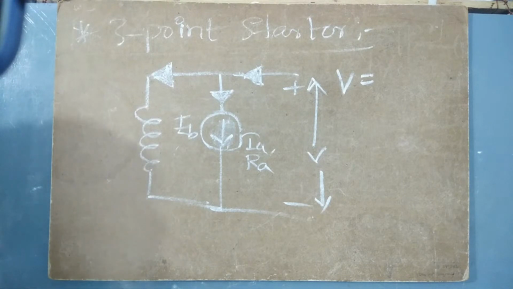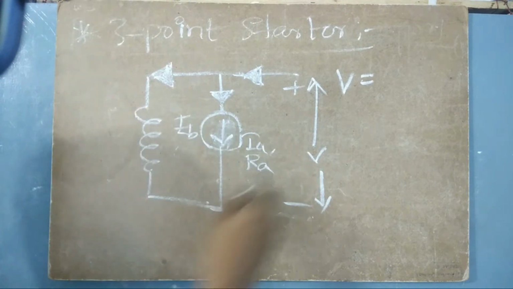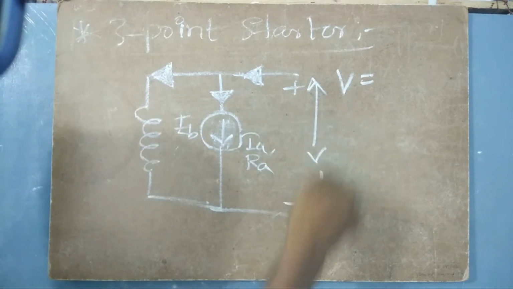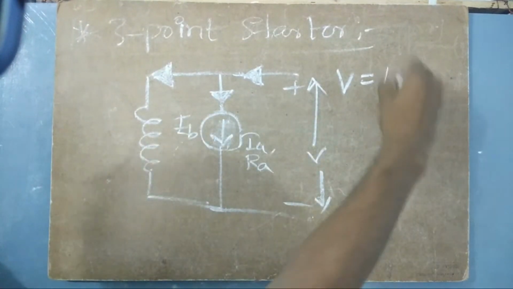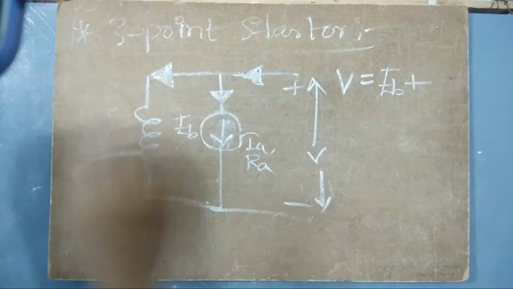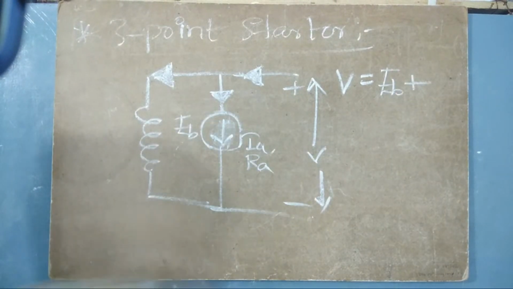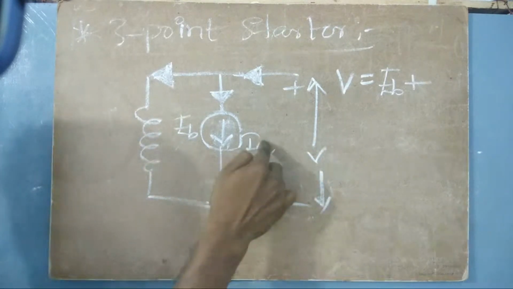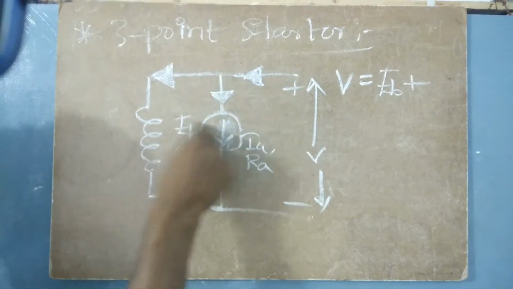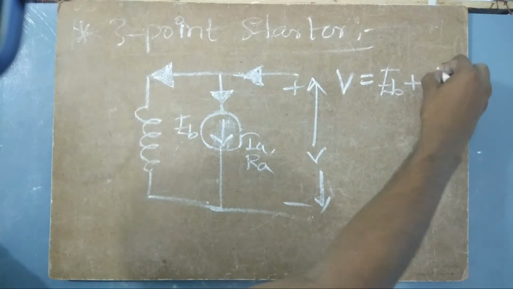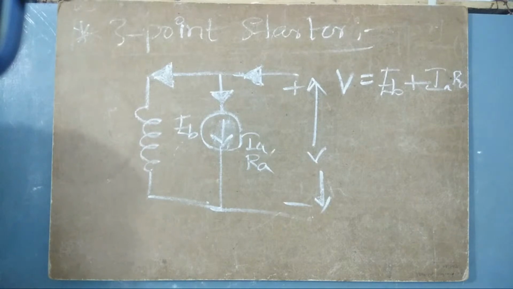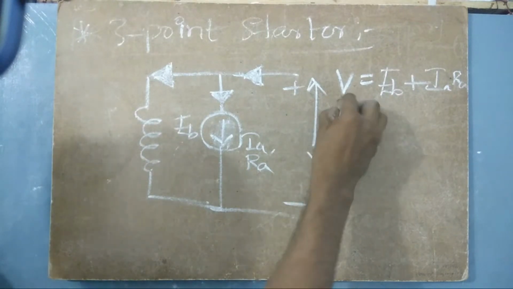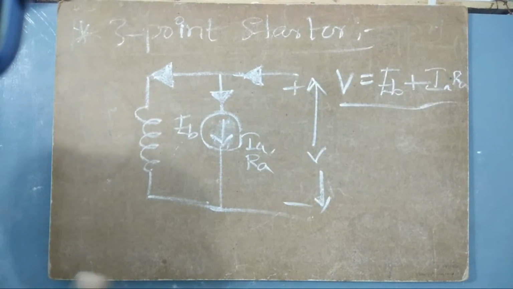Okay. So let us consider what happens to this equation when the motor is running. This V will be equivalent to EB, that means back EMF, plus the voltage drop in the armature. What is the voltage drop in the armature? IA into RA, because IA is the amount of current flowing through the armature. So you can come to one conclusion that V is equivalent to EB plus IA RA. This is the equation when the armature is in rotation, that means when the armature is running.